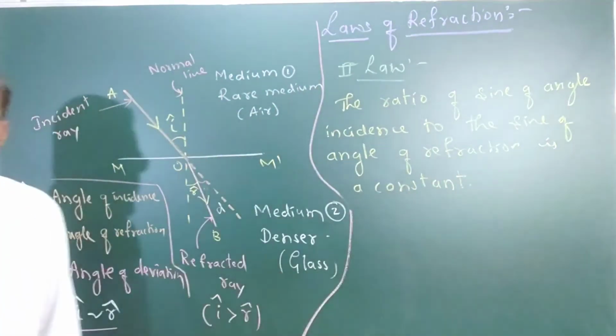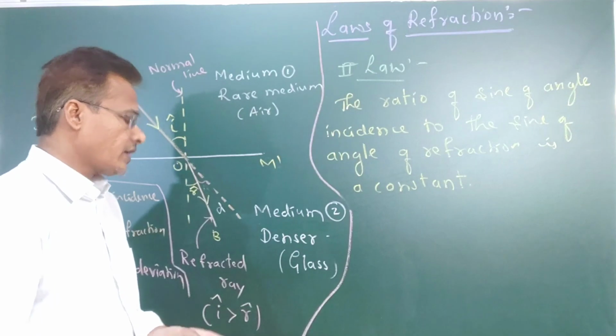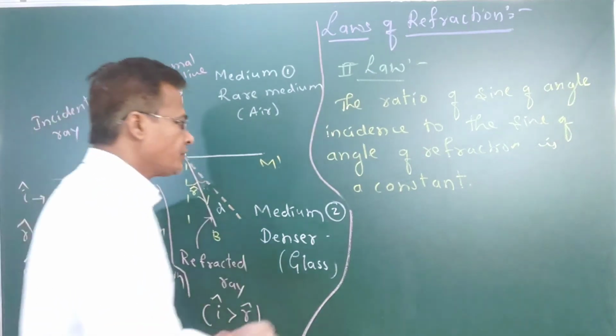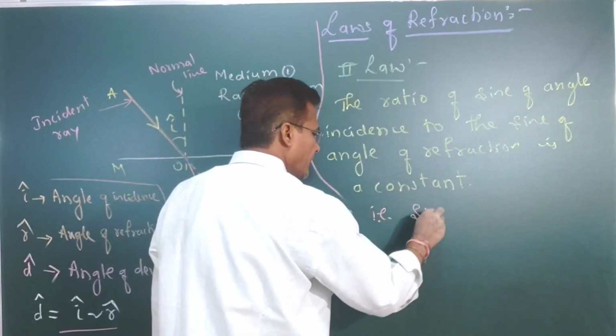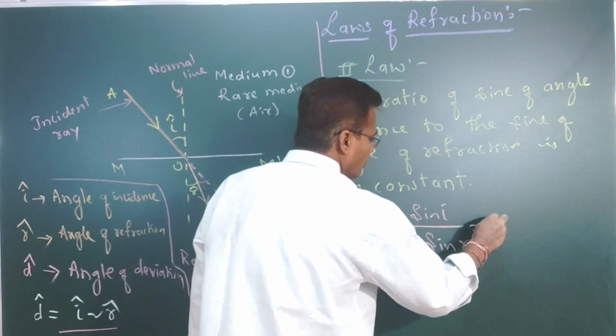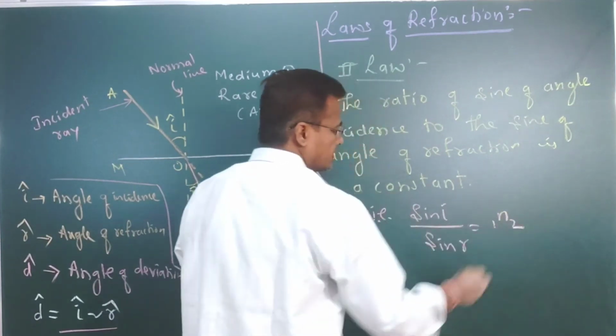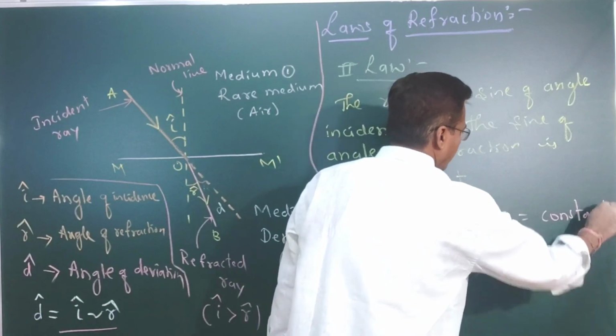We can write that as sin i by sin r equals 1n2, which is nothing but the constant. This 1n2 is called a constant.